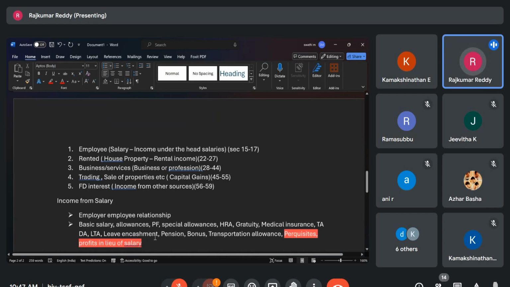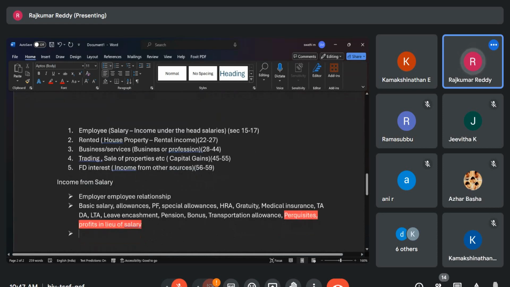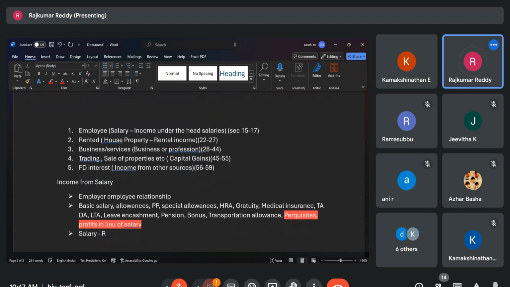So whatever is the salary, whatever are the allowances, special allowances, whatever we are getting, everything is treated as salary. And also, whatever is received and due also. Even if you get it in the future, like some people resign from the company.